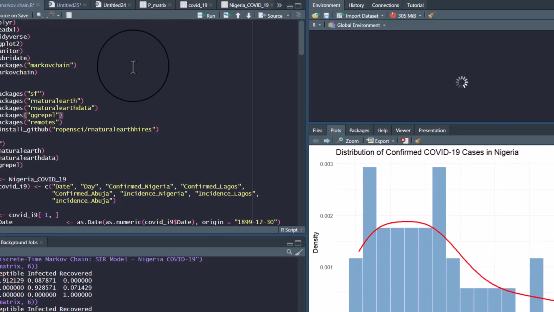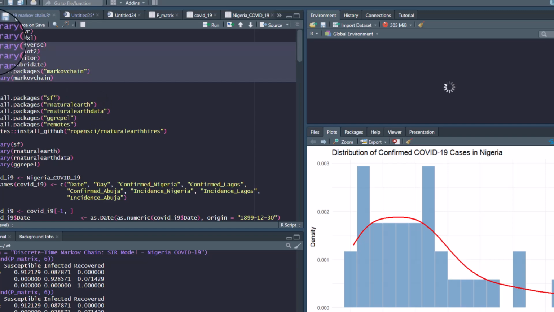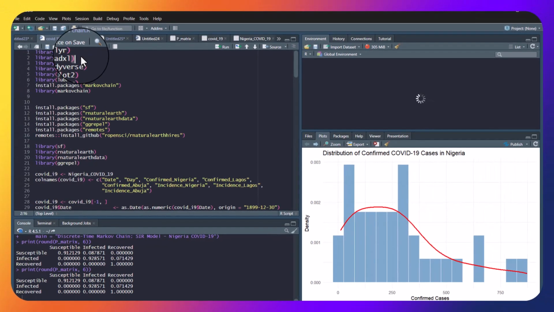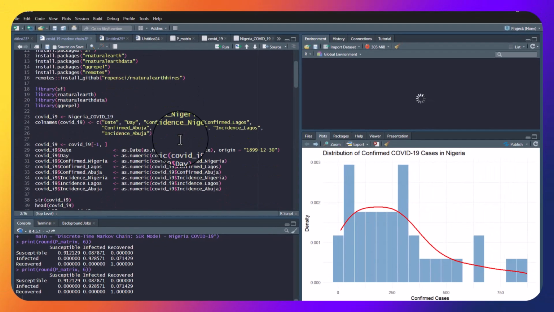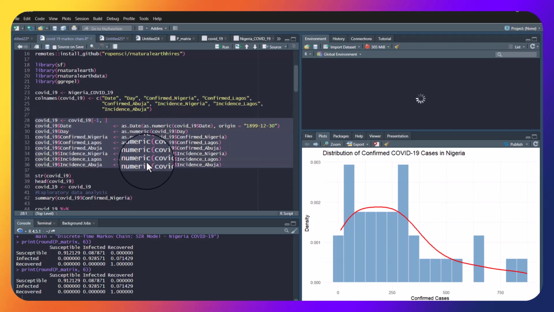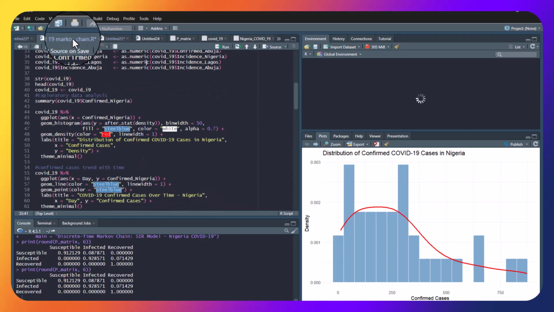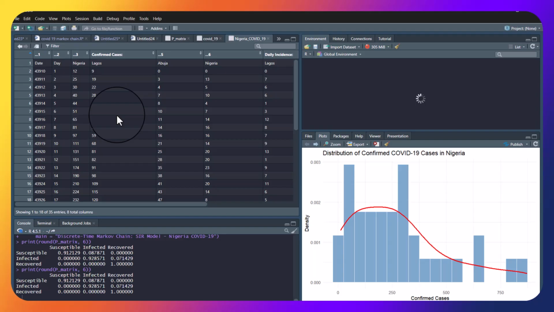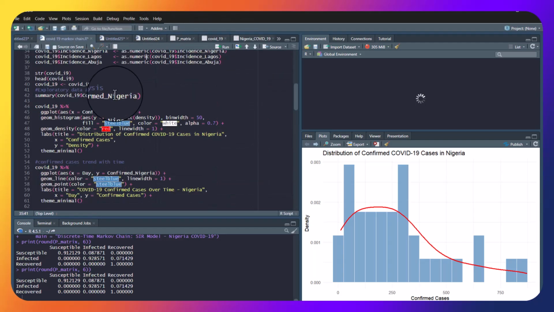So the first thing I did was to install all my packages. As you can see, I installed the libraries dplyr, readxl, tidyverse, ggplot2, janitor, and everything. Then I did my data cleaning, converting columns to numeric and text data types. Then I requested the head. Now after data cleaning, this is my data set. This is how it looks.